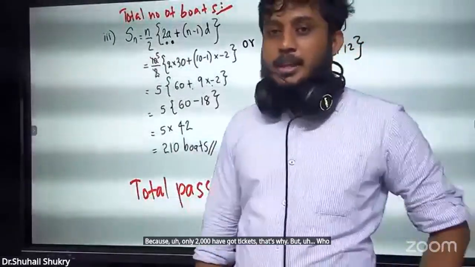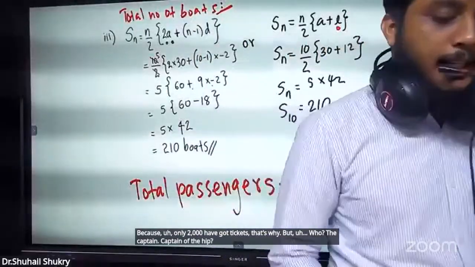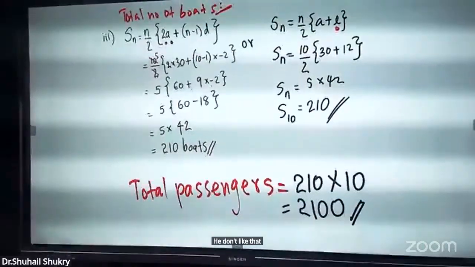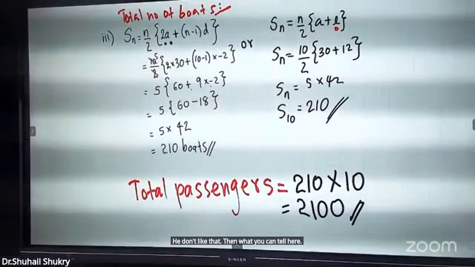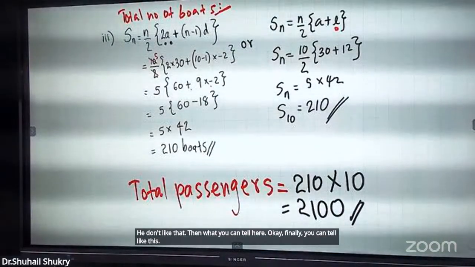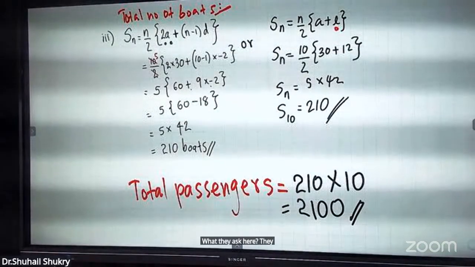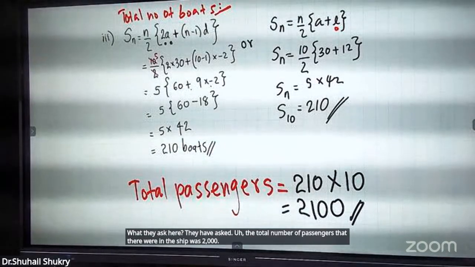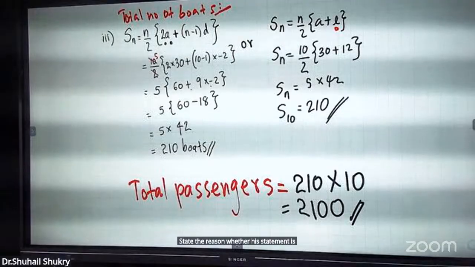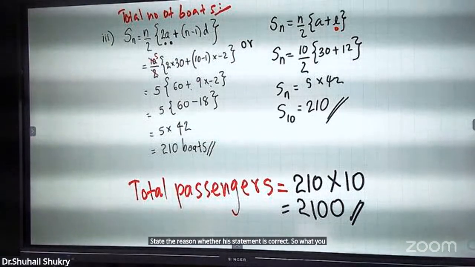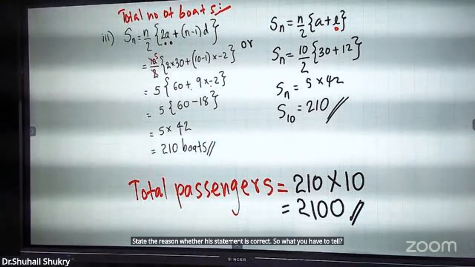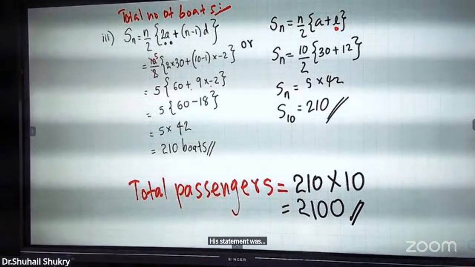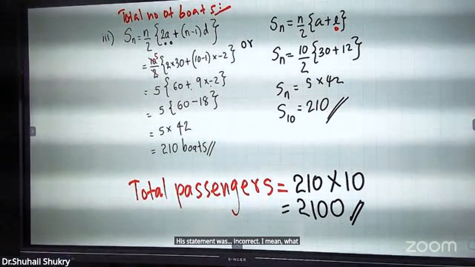The captain of the ship told like that. Then what can you tell here? Okay, finally, you can tell like this. What they ask here? They have asked: the total number of passengers that were in the ship was 2,000. State the reason whether his statement is correct. So what you have to tell? His statement was incorrect.